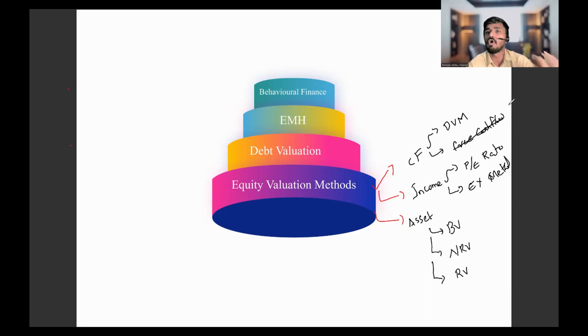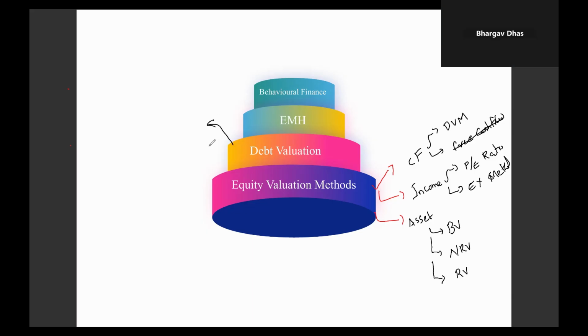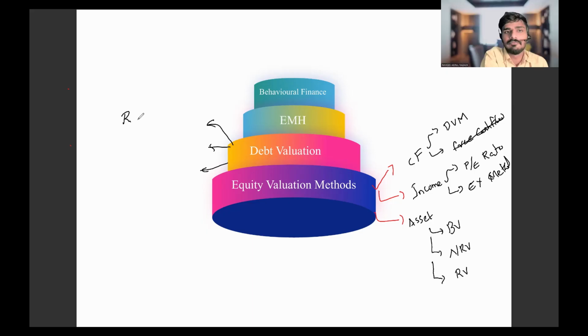We'll be calculating market value of loan notes, or else I would say bonds. There are 3 types of bonds. Which are the 3 types of bonds? Redeemable, irredeemable, convertible, right? I would say irredeemable first. Irredeemable means the issuing company cannot redeem. Then redeemable. One more, convertible.